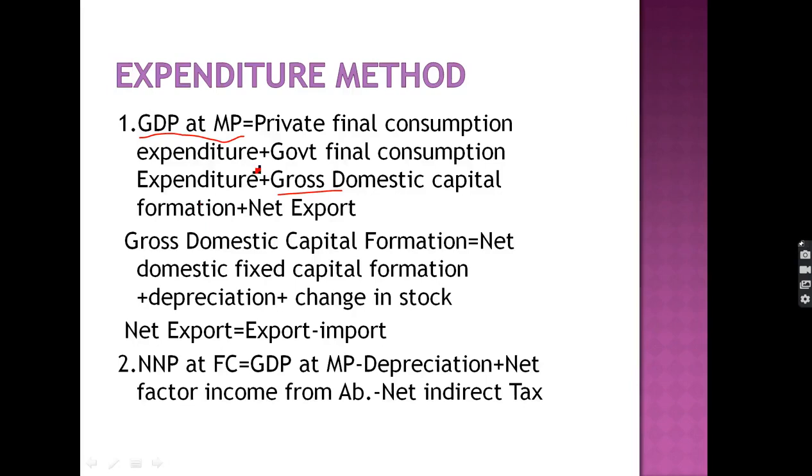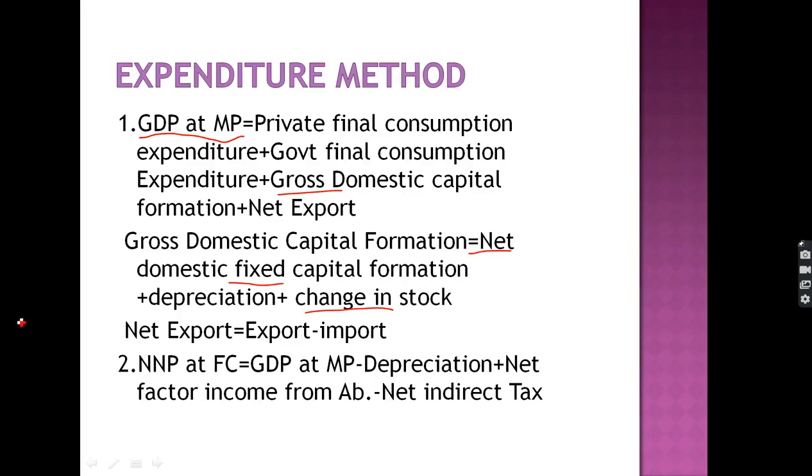Gross domestic capital formation is the net domestic capital formation plus depreciation, but it is in the form of fixed capital, so change in stock is also added in it. Gross domestic capital formation has three components: net domestic fixed capital formation, depreciation, and change in stock. Net export is equal to export minus import.